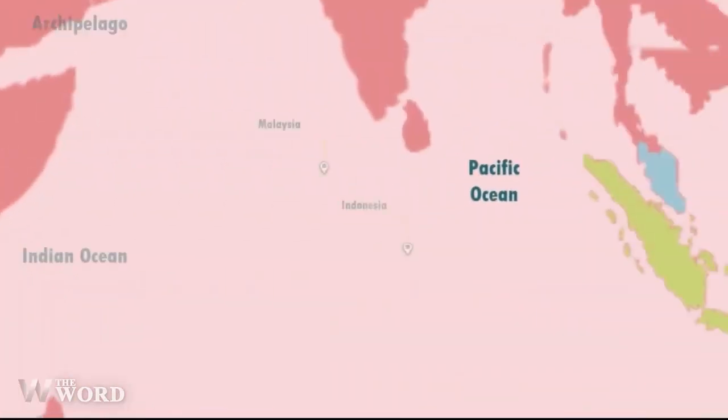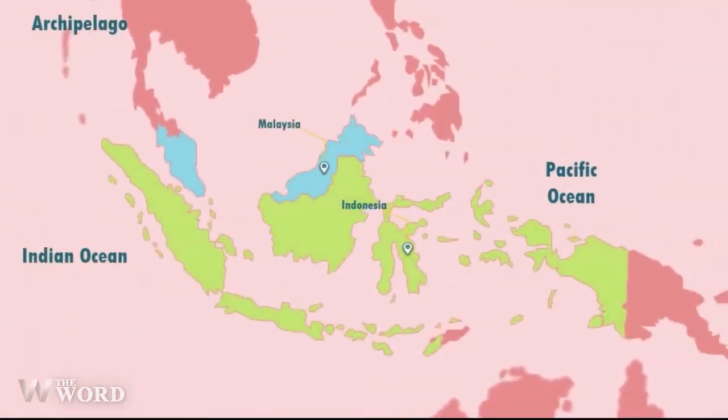Archipelago. An archipelago is a group of islands closely scattered in a body of water. Usually, this body of water is an ocean, but it can also be a lake or river. Most archipelagos are made of oceanic islands. The largest archipelago in the world was formed by glacial retreat.